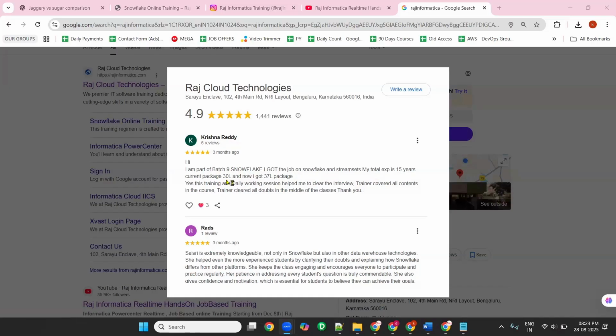That's it. That is the reason why he's not getting any opportunities in his current technology. But after learning Snowflake, you can see his current package is 30 LPA. After adding Snowflake, he invested just 15,000 rupees and 2 months of time. 2 months of time is more important. So he invested his 2 months of time and he got 37 LPA. Before completion of the batch itself, he got the opportunity.